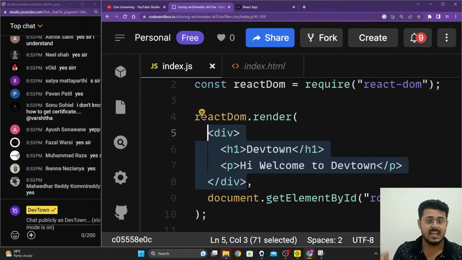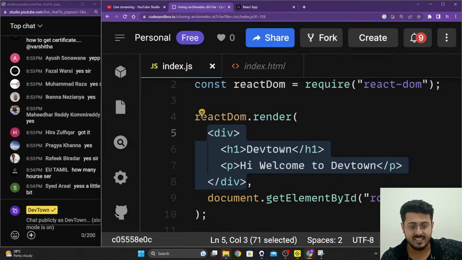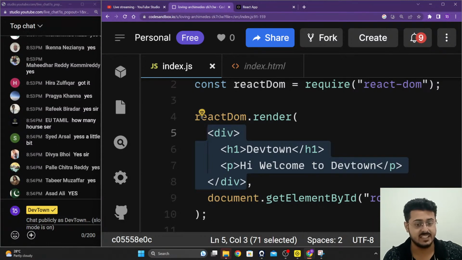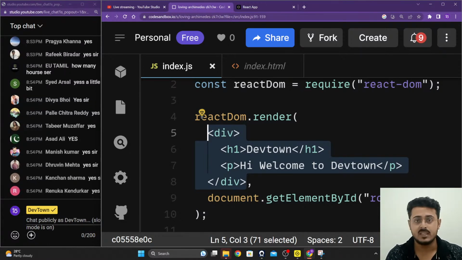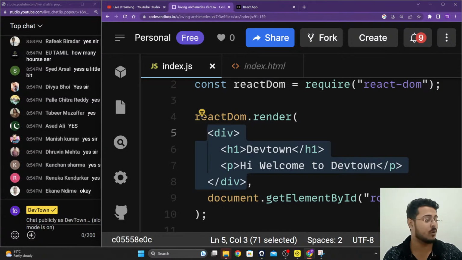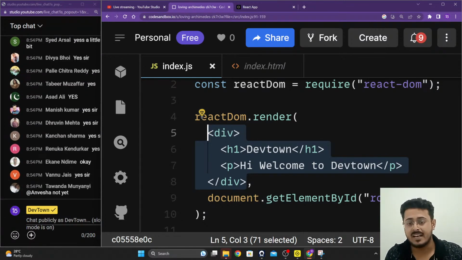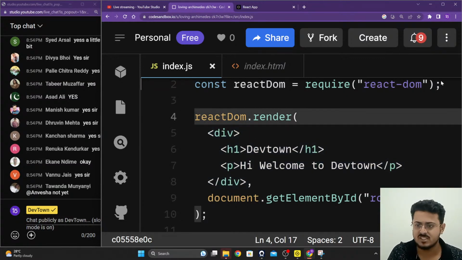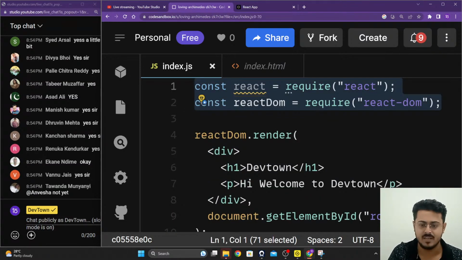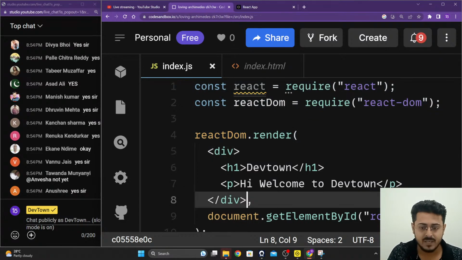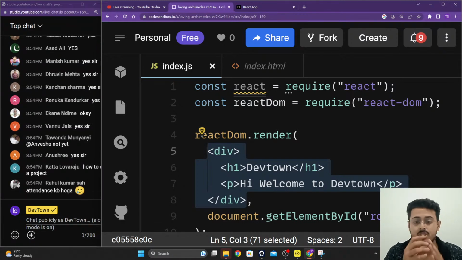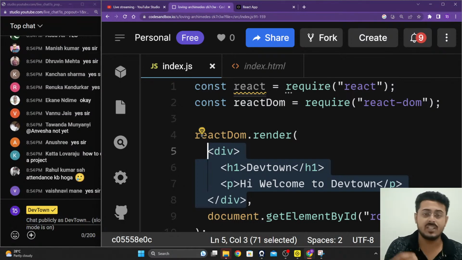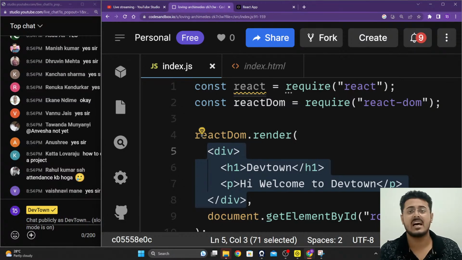Now, everything that we have studied till yesterday, guys, all the JavaScript code that we have studied till yesterday is called your vanilla JavaScript code, guys. It's the most basic version of JavaScript that is out there, the purest form of JavaScript, called vanilla JavaScript. Right over here, as you're able to see, this is JavaScript, guys. This entire thing is JavaScript. This is also JavaScript, but this particular portion is not JavaScript, guys. This is HTML. This is HTML. This is not JavaScript. So how are we able to write HTML code inside of a JavaScript file?